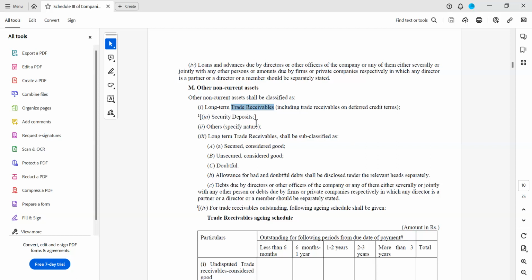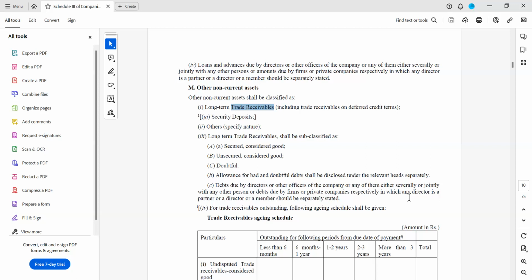Next, security deposits. As we said, security deposits to local authorities, the electricity department, all these things will come here, and any other deposits which are given have to be disclosed here. Long-term trade receivables shall be classified as secured, considered good; unsecured, considered good; doubtful. Allowance for bad and doubtful debt shall be disclosed under relevant heads separately.